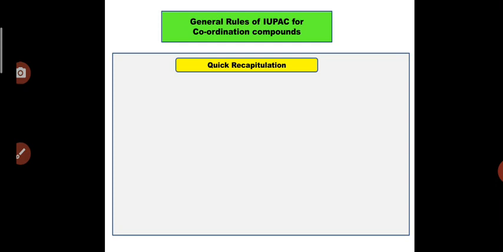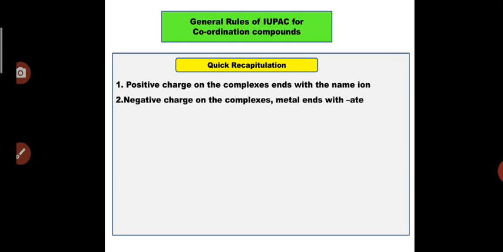So let's start with a quick recapitulation. In my last video, we discussed in detail the rules to give the names for coordination compounds. Here we will take a quick recapitulation of the rules. What is the first rule? A positive charge on the complex ends with the name ion. If there is a net negative charge on the complex, in that case the metal name ends with the suffix ate.